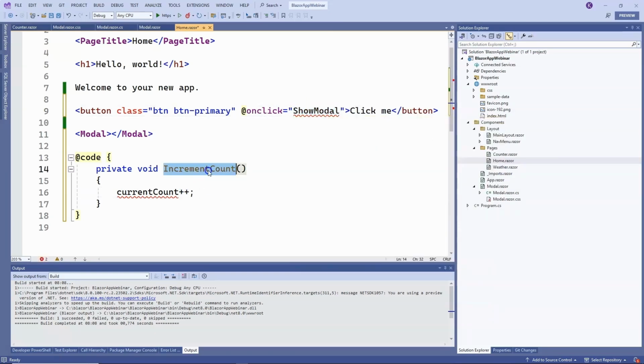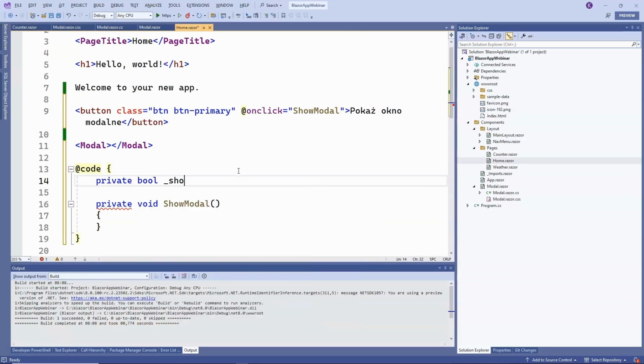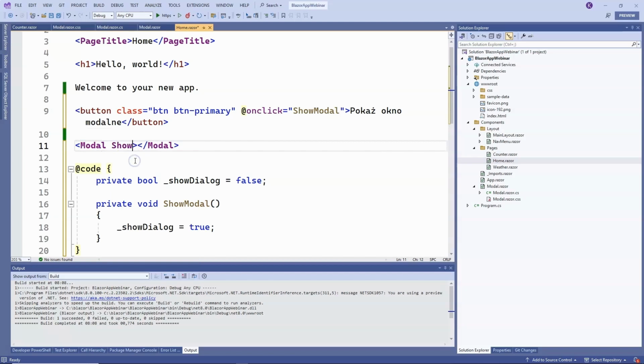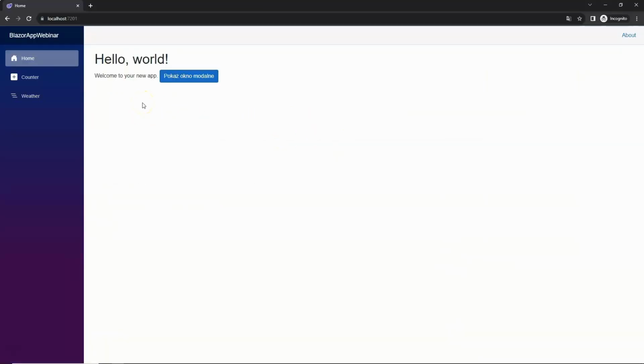Now let's add a private bool field showDialog in the main page code, which we want to be initially set to false. When we click the showModal window button, we want to set showDialog to true. Great, and now if we want to pass a parameter to our modal component, we can do it here, show equals, and here we can pass the value of our showDialog field, which controls whether the modal window is displayed or hidden. So I'll run our application now and see if it works as expected.